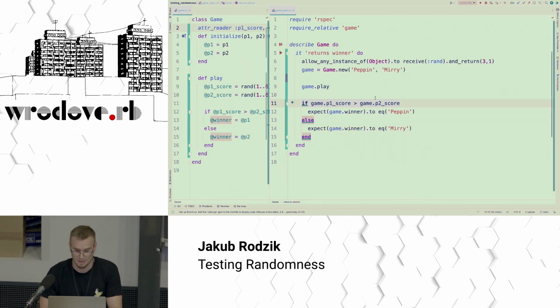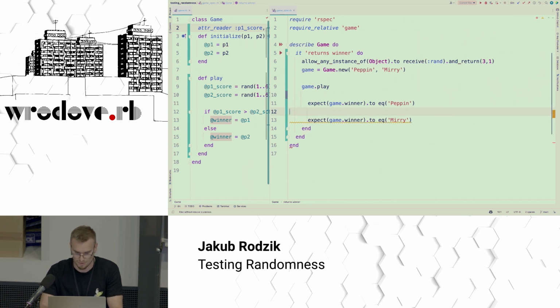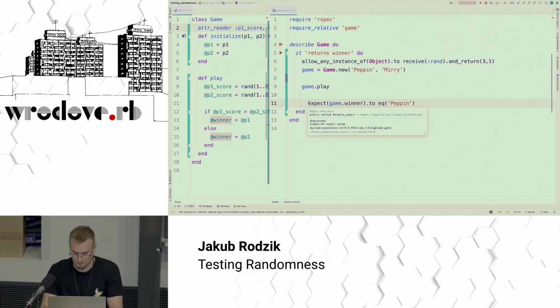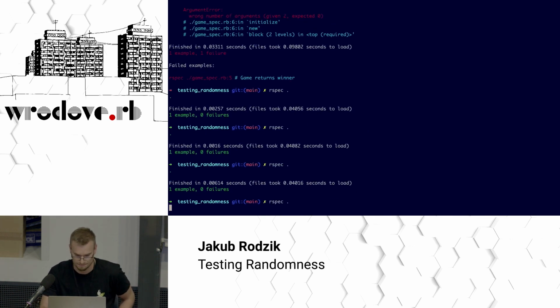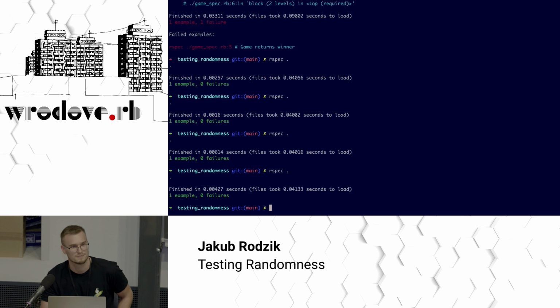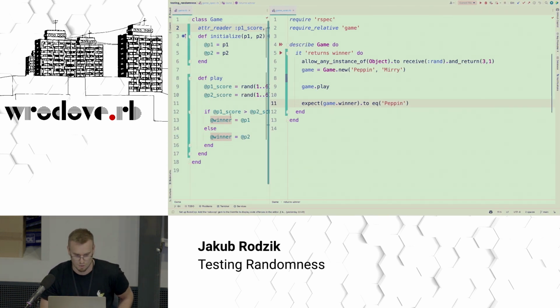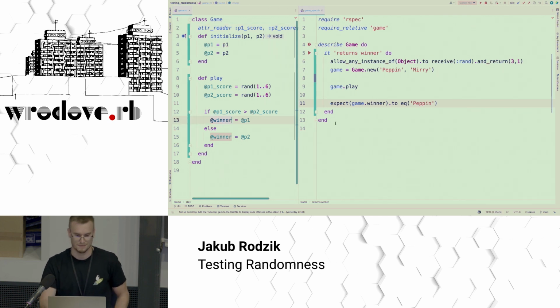They pass. Okay, and let's validate our assumption. So we should be able to remove those lines, and we should still be good here, right? Let's test it. Perfect. Now we have a test that always tests the first branch here, the line 13.